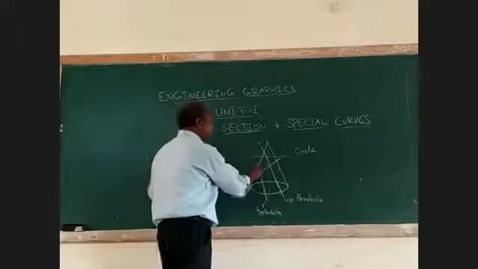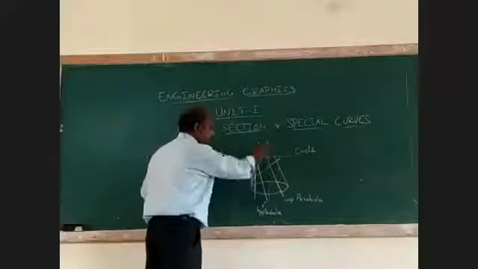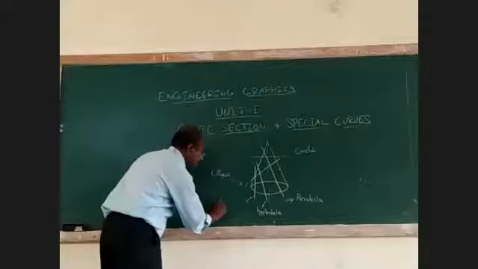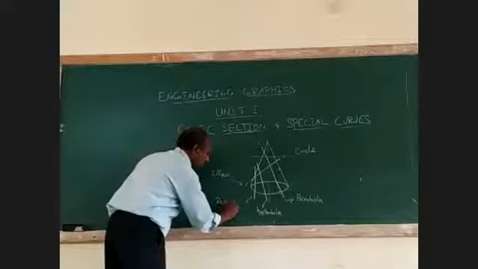And if the cutting plane is parallel to the axis, then we call it a rectangular hyperbola.